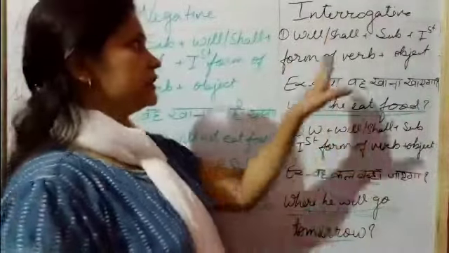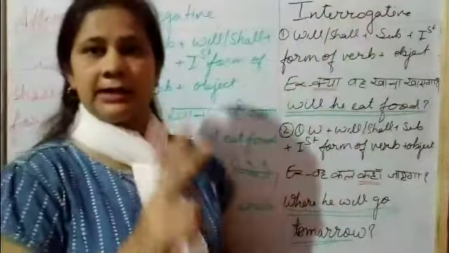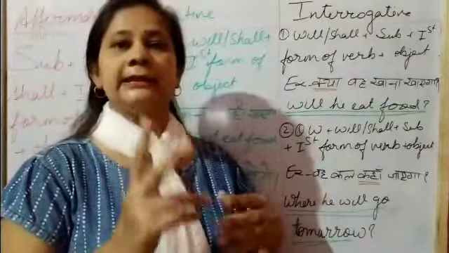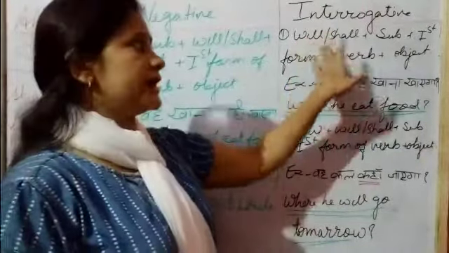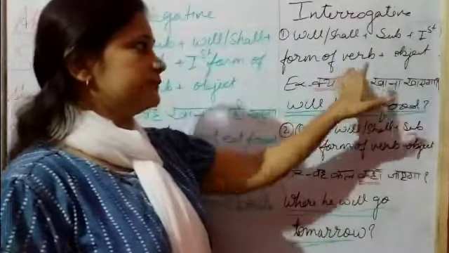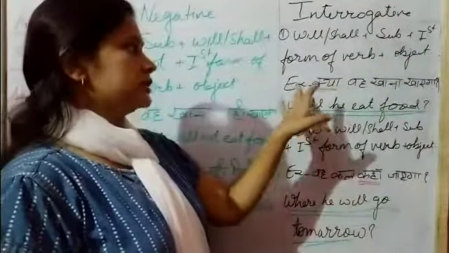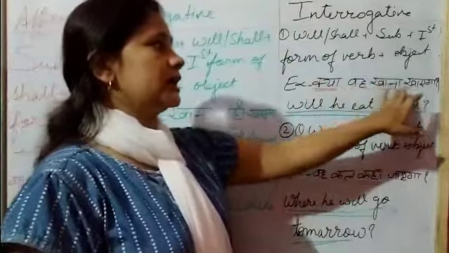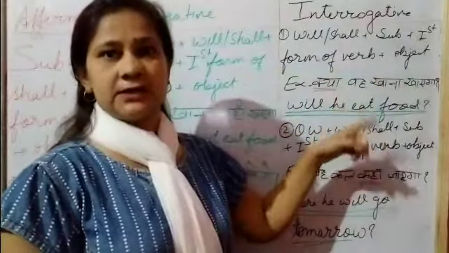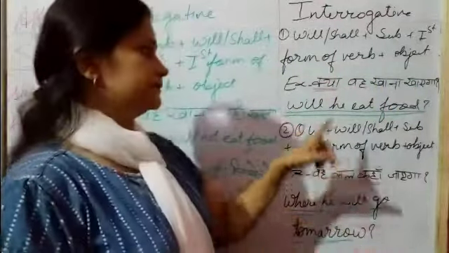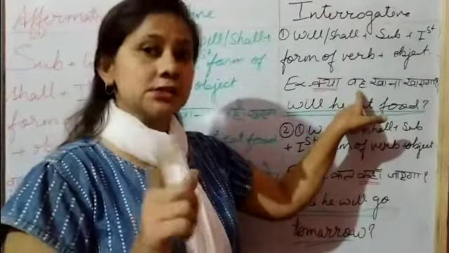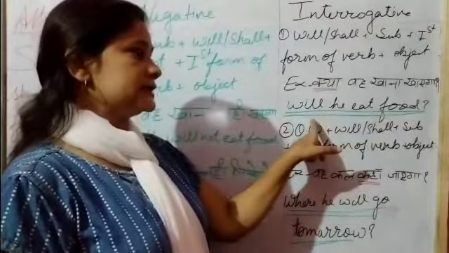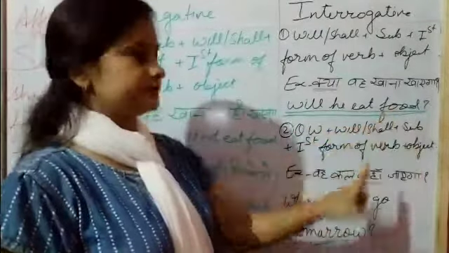Now come to the interrogative part. I told you that we make interrogatives in two ways. First, that which starts with will and shall: subject, first form of the verb, object. Okay. So the example is here. "क्या वह खाना खाएगा?" The "क्या" is at the first, so we start with will, because "वह" is a singular subject. So I make the sentence: will he eat food?